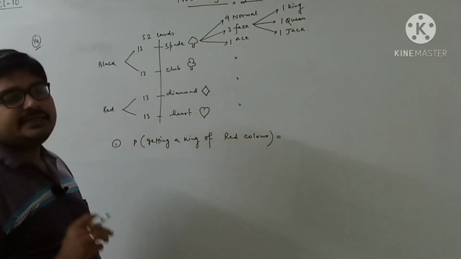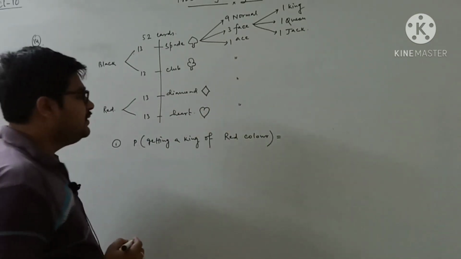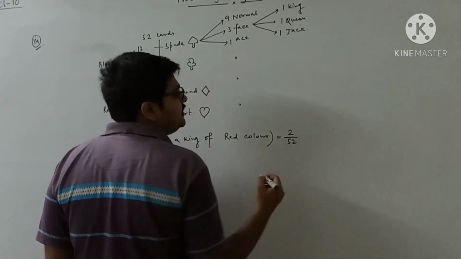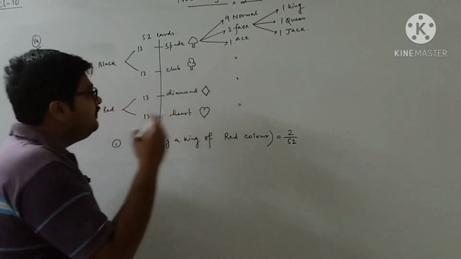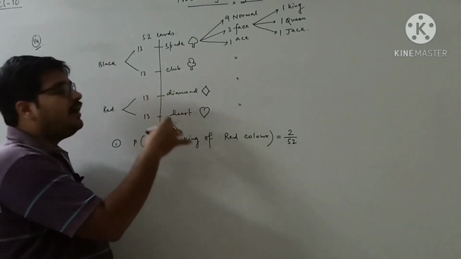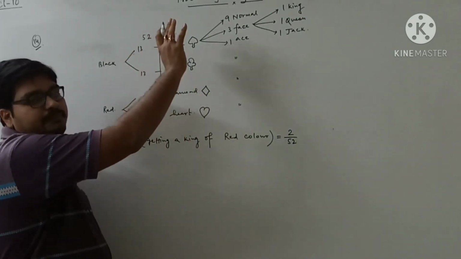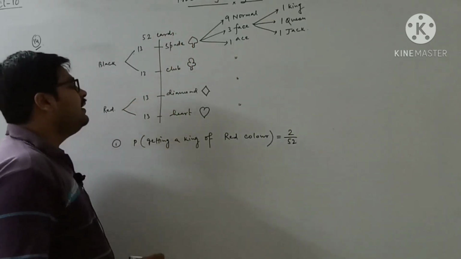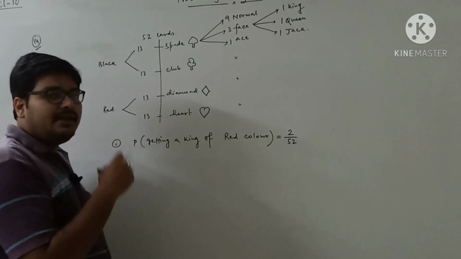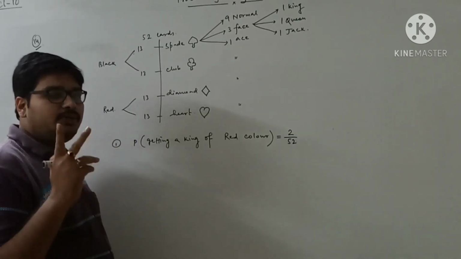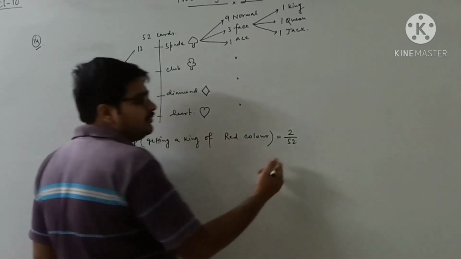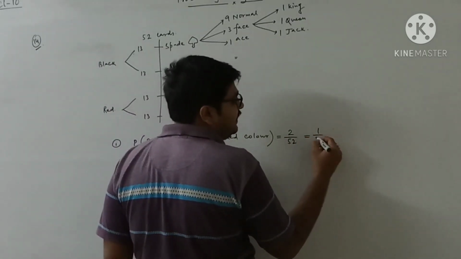So in total, there are 2 red kings out of 52. So what will be the probability? 1 by 26.